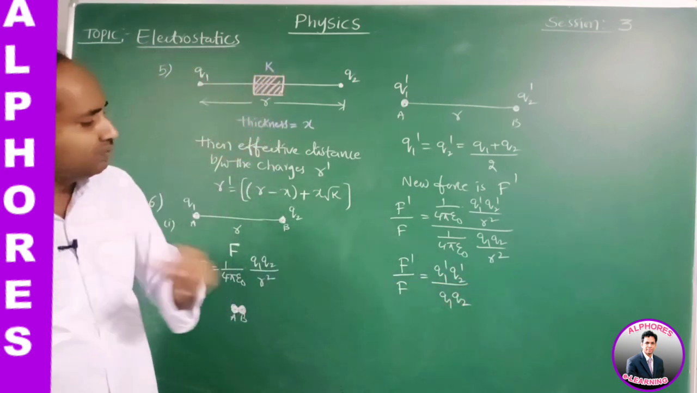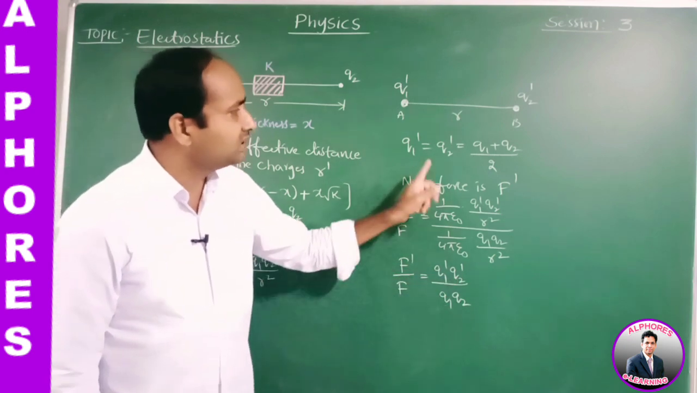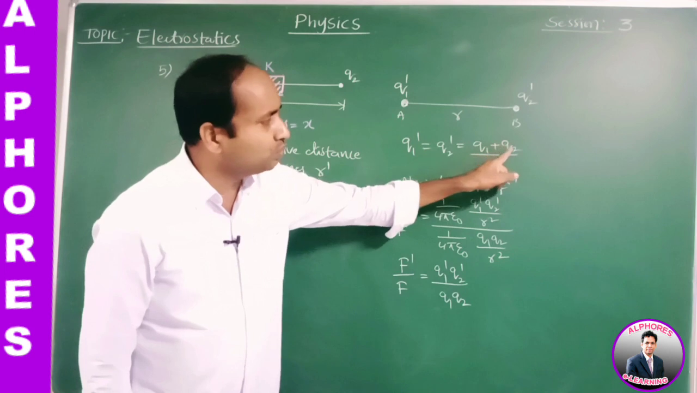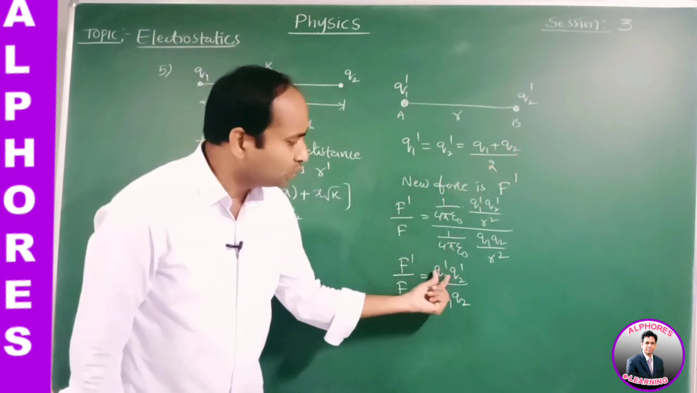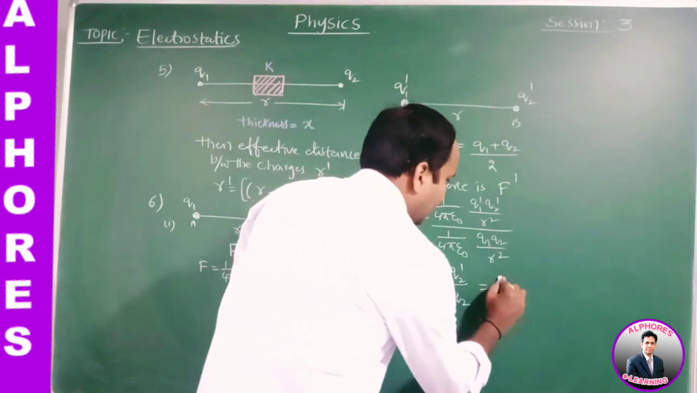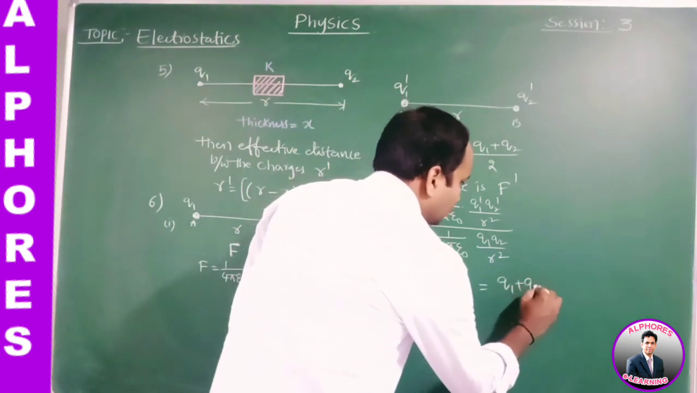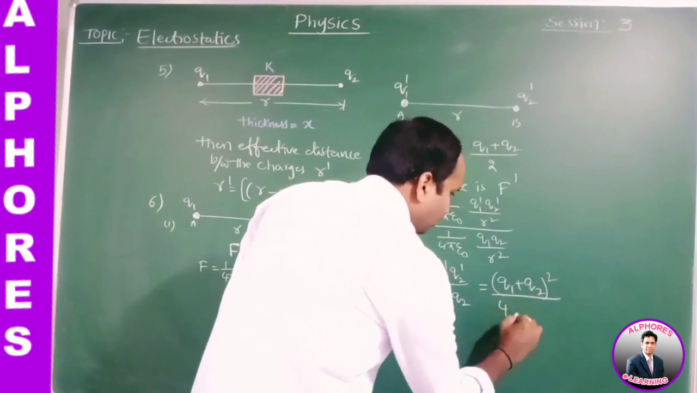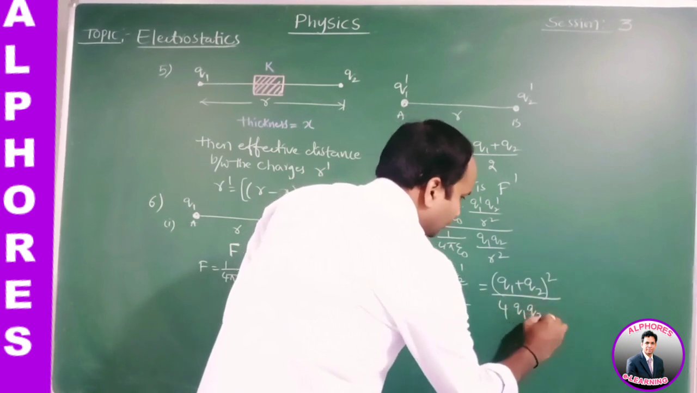But what is the value of Q1 dash and Q2 dash? Q1 dash is equal to Q2 dash is equal to Q1 plus Q2 by 2. Q1 plus Q2 by 2 into Q1 plus Q2 by 2 can be written as Q1 plus Q2 by 2 whole square. That means Q1 plus Q2 whole square by 4 Q1 Q2.